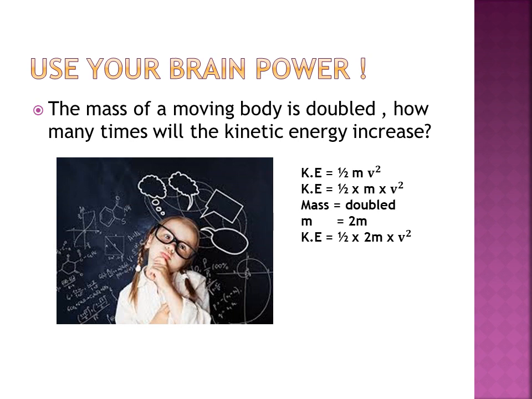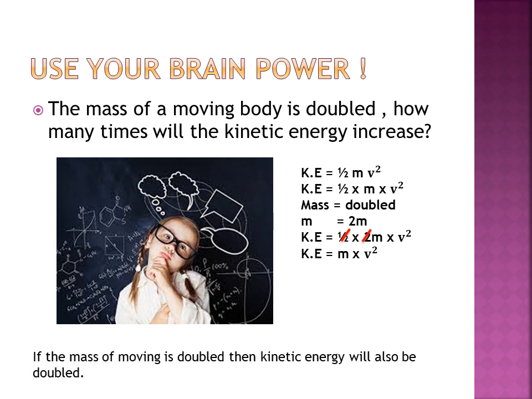Now we will cancel this 2. One 2 is in the numerator and the other is in the denominator, so that will be cancelled, and what will be left? m v square. So kinetic energy will be equal to m v square. So if the mass is doubled, then the kinetic energy will also be doubled. First the kinetic energy had a half. Now here there is no half. It means it is doubled. So if the mass of a moving body is doubled, the kinetic energy will also be doubled.